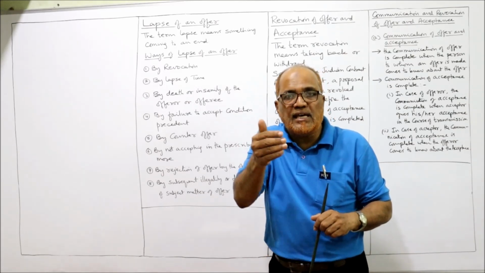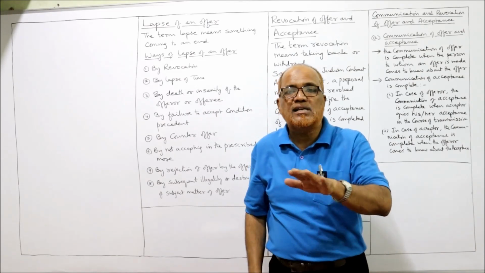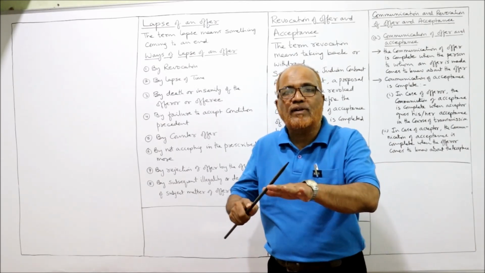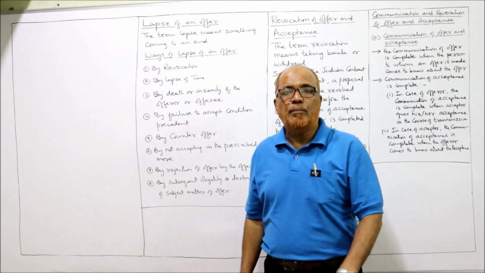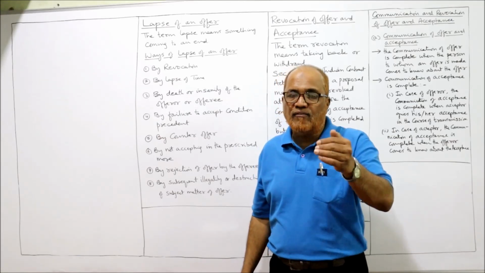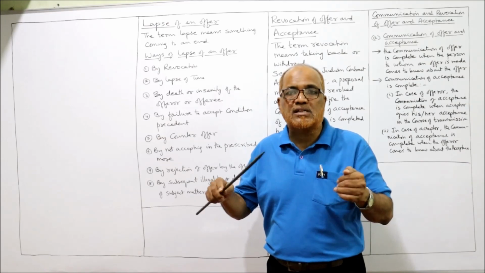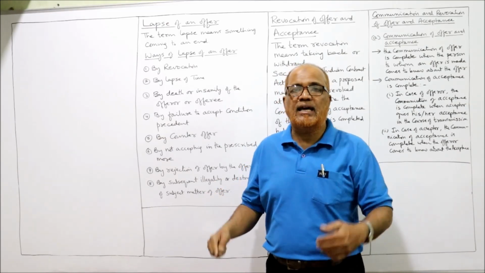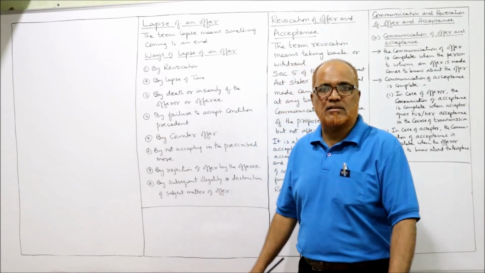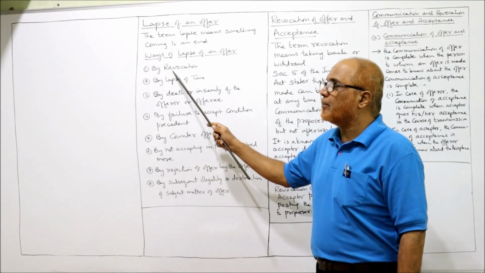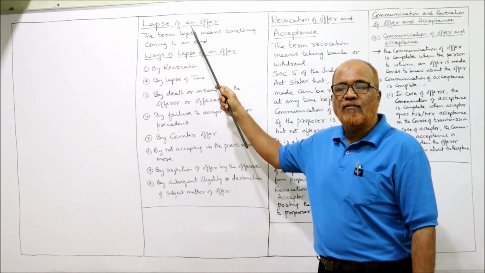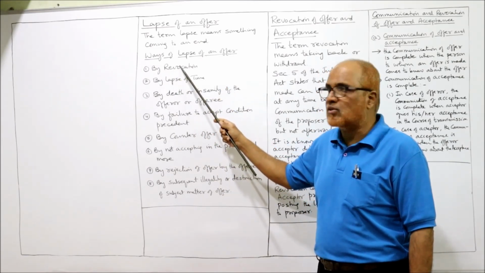As soon as A revoked his offer, it's a lapse of offer. The offer comes to an end because the offerer has revoked his offer before the communication of acceptance is completed as against the offerer. That's it. The first case, by revocation, an offer comes to an end.